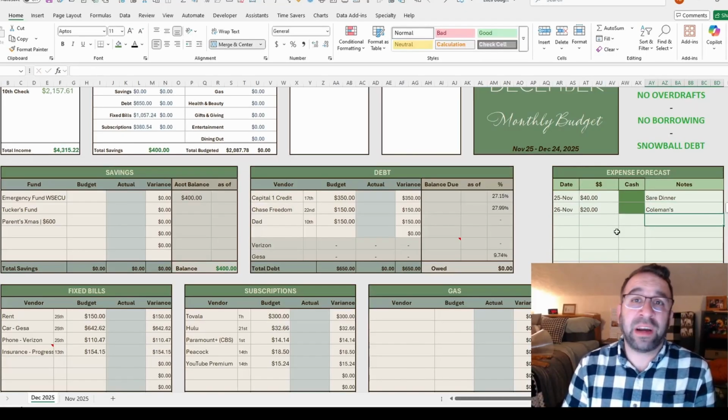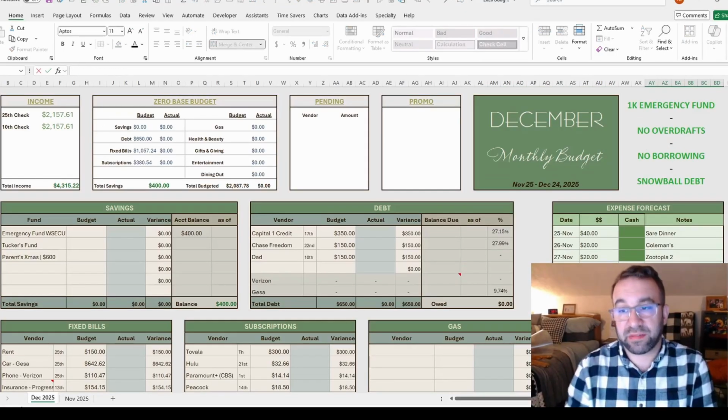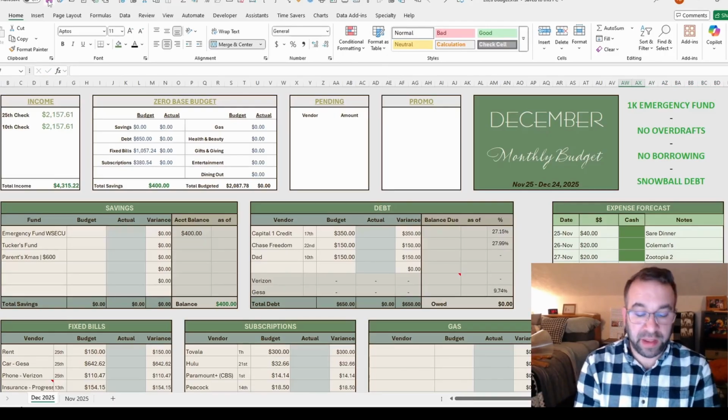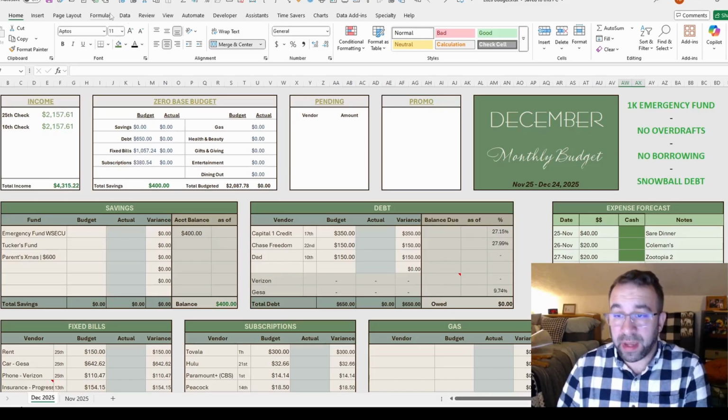Whether we're doing takeout, shopping for some Christmas gifts. So we'll see how much money I have, figure that out. All right, the next day, we are on the 29th. I'm actually going to see a play with a friend. We've already got the tickets for that, so I don't have to spend any money for that.